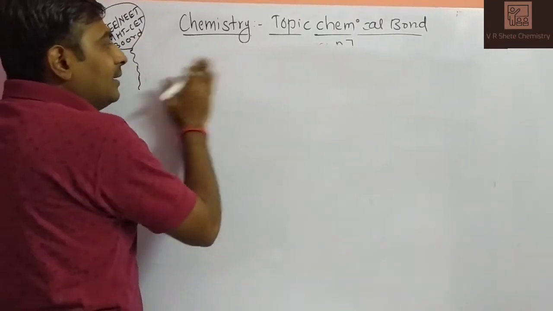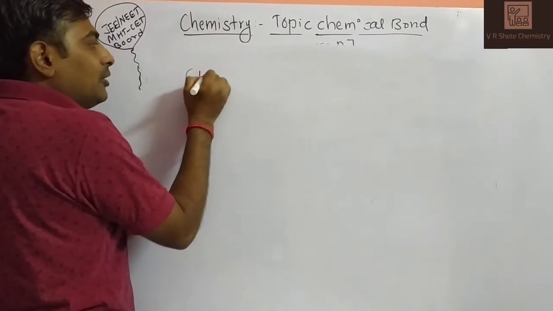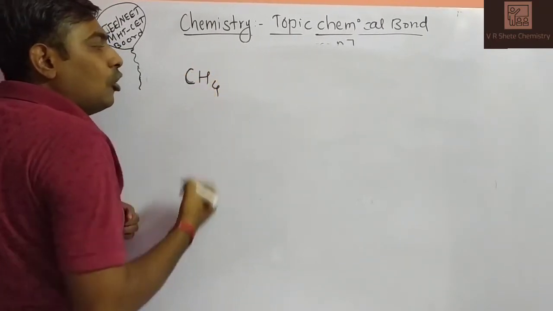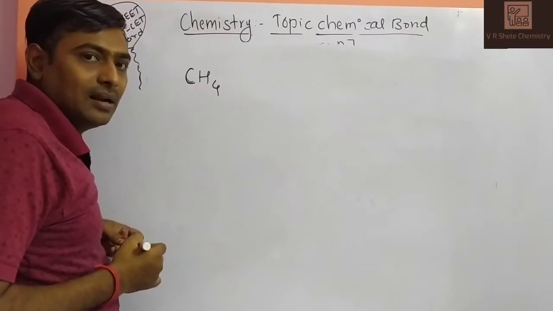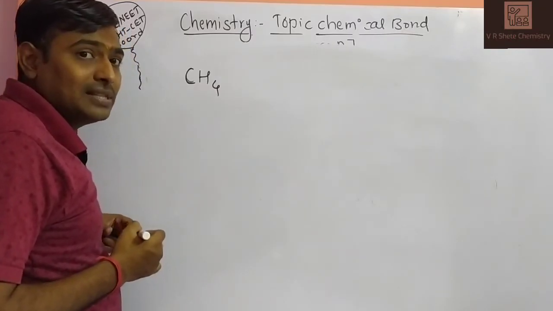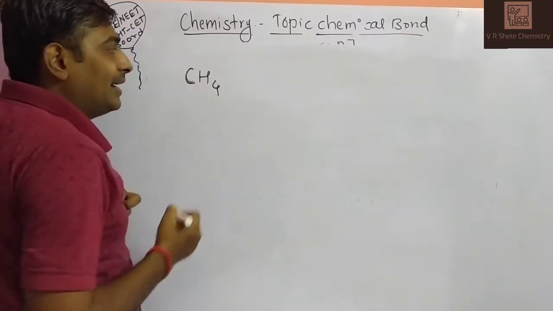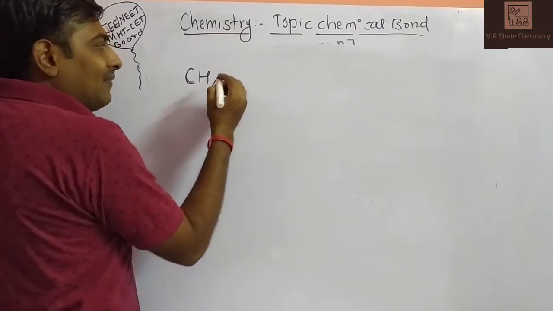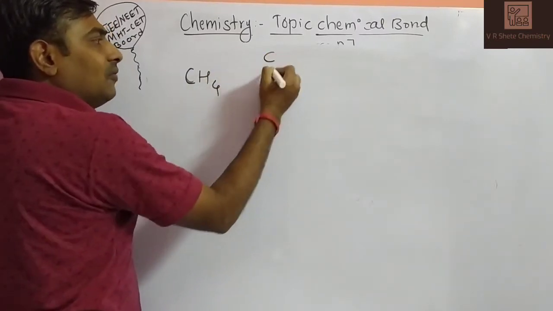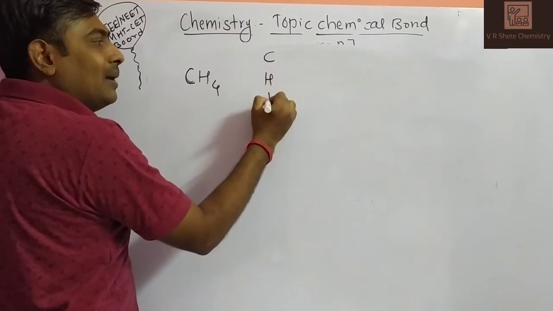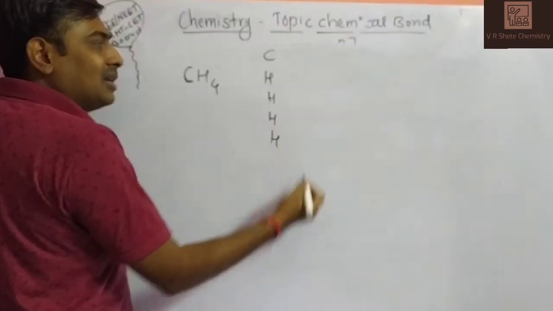If you take a CH4 molecule, how many valence electrons are present in this molecule? How will it be identified? It will be identified on the basis of the valence electrons of carbon and the valence electrons of hydrogen. How many hydrogen atoms are there? 4 hydrogen atoms are there.